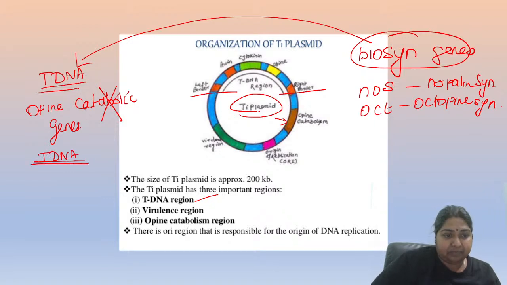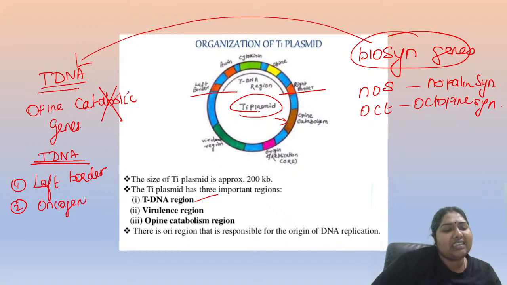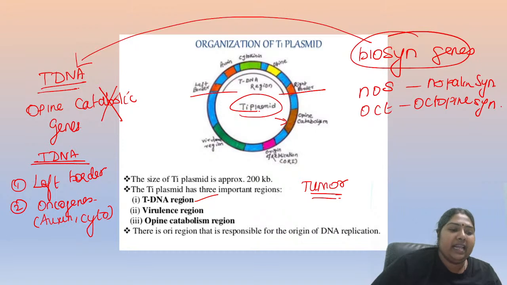Then what is the component of my tDNA? My tDNA is going to contain the left border. What else? It is going to contain my oncogenes. Which are the oncogenes here? The ones that cause the tumor. Yes, it is called tumor inducing. Ti is tumor, so tumor means oncogene. Who is the oncogene? Auxin and cytokinin. Apart from this, it contains the opine biosynthesis genes like octopine and nopaline. Then it has my right border.